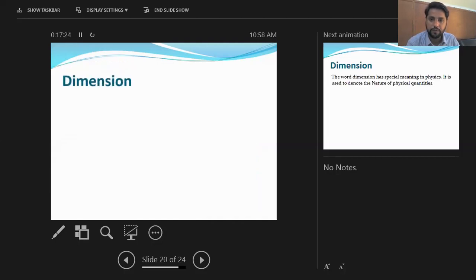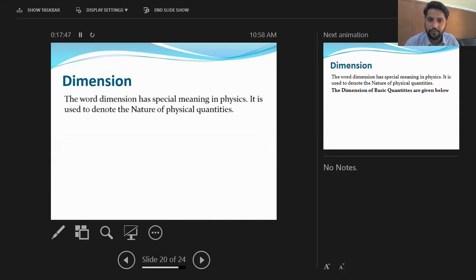Then we have an important topic which is called dimension. Here the word dimension has different meanings. If we discuss dimension in literature, it means line or direction. In mathematics, it simply means axis. Now, what is the role of dimension in physics? The word dimension has a special meaning in physics: it denotes the nature of a physical quantity.